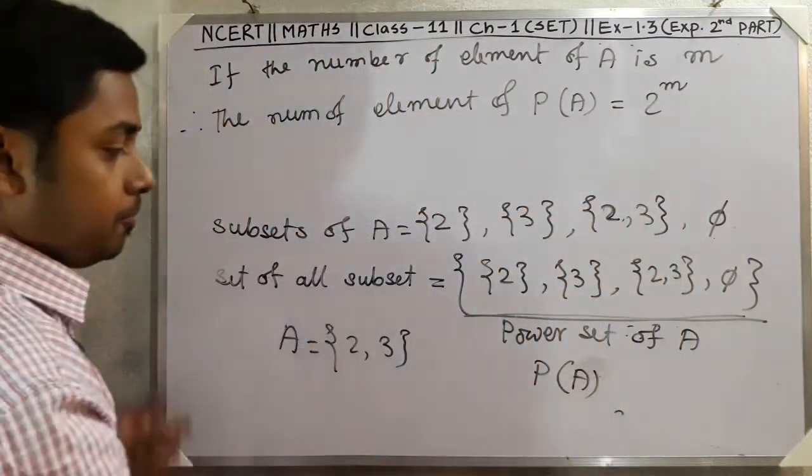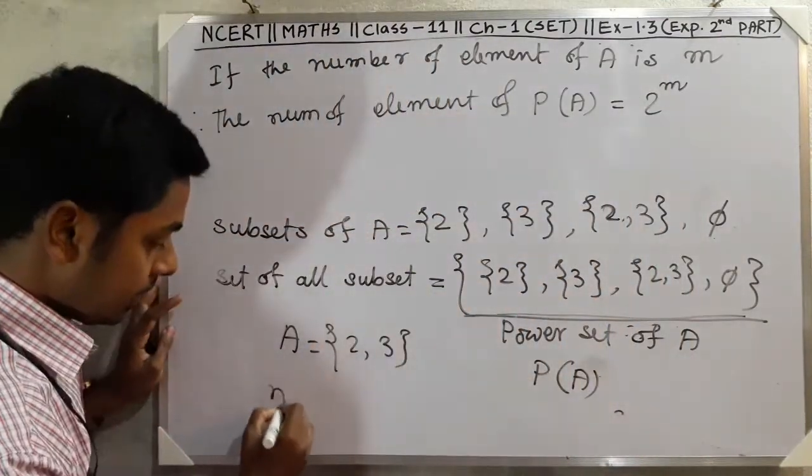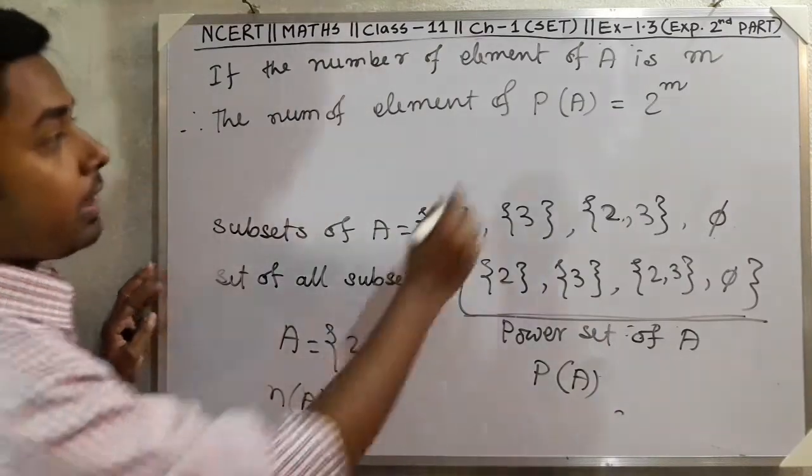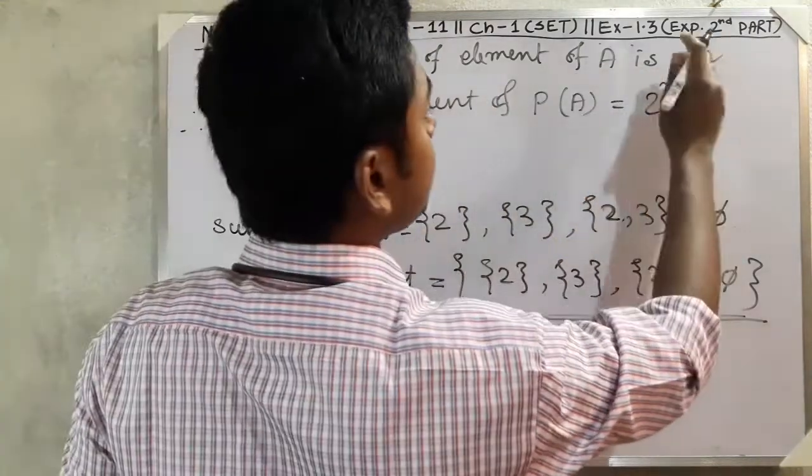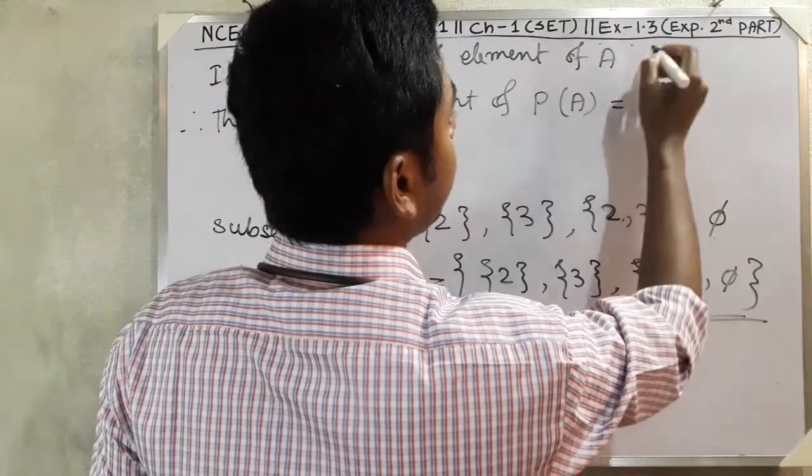Do check it. Here number of elements, and number of elements we denote like this.